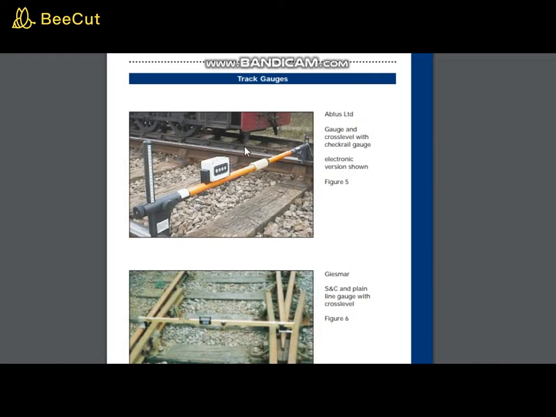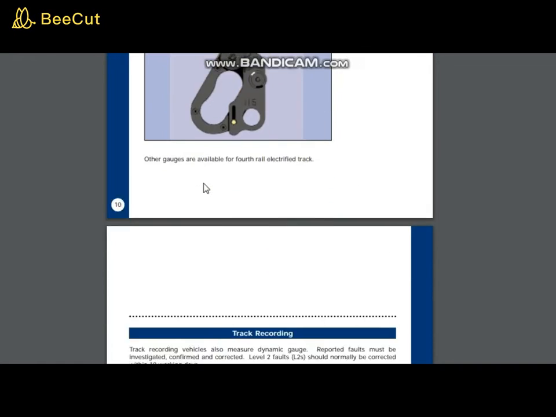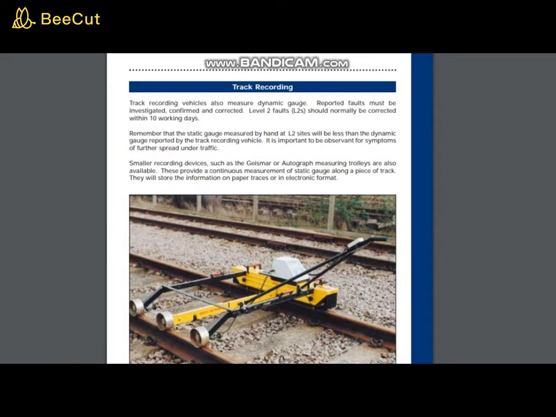These are nothing but track gauge instruments used to measure the track gauge. And we also have track recordings to check. The track recording vehicle also measures dynamic gauge. Reported faults must be investigated, confirmed and corrected. So by track recording and track gauge, the maintenance of track gauges is done.